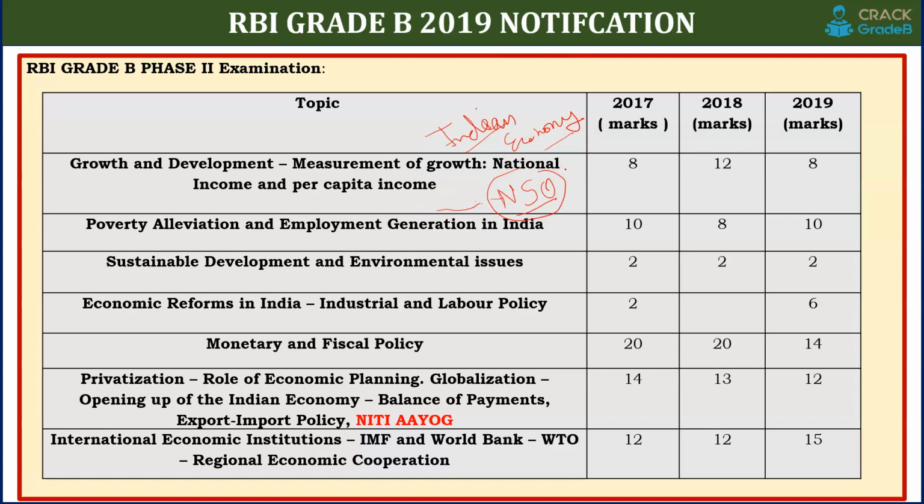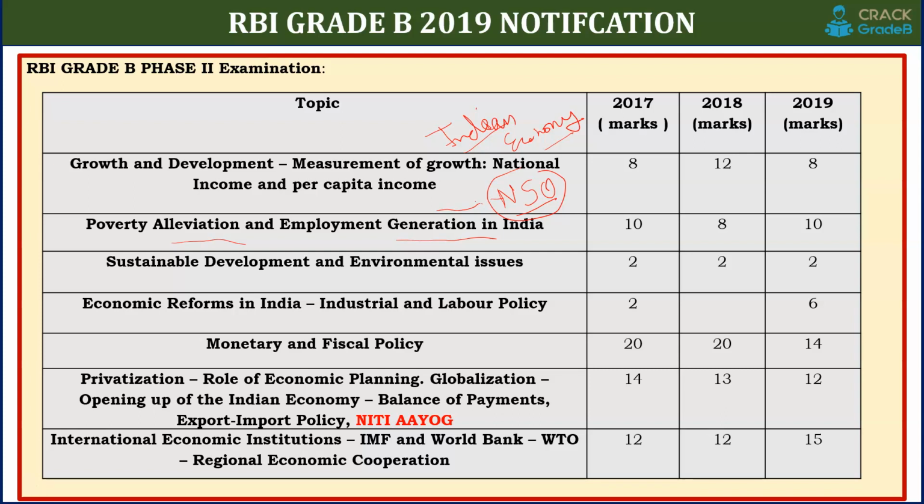Next chapter is poverty alleviation and employment generation. First thing, you have to cover the static part. The static part is that different poverty line related committees were made. You must be aware of all those committees and the basic things: who was the head of that committee, and what was the recommendation of that committee? Only that you have to learn.